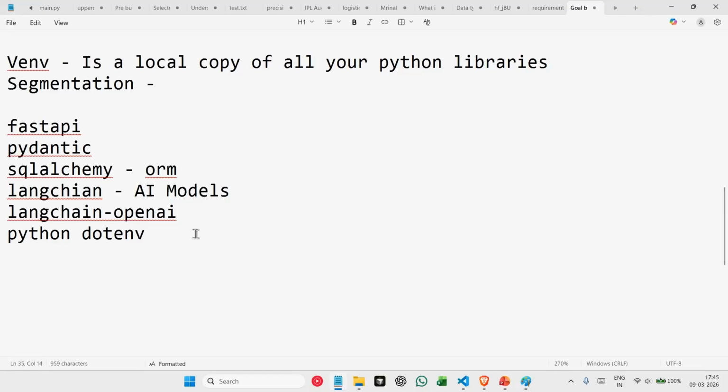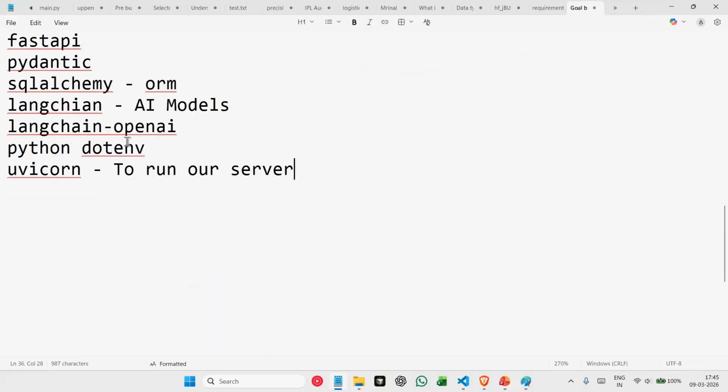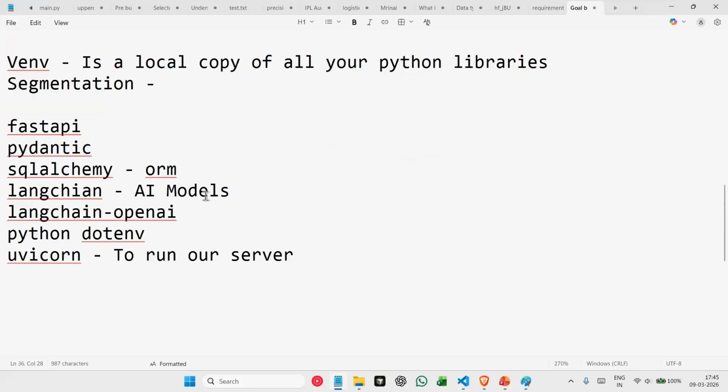Okay. Now in this, we'll be using one more library, which will be Uvicorn. Now, what is Uvicorn? Uvicorn is basically something we are using to run our server. You can consider this like how we have the Python interpreter to run your Python code. We will be using Uvicorn to run our server. Okay. Because the server has to be persistent, right? A server has to be constantly running. So for that, we will be using Uvicorn. It is basically running your server. And yeah, for now, these will be the libraries that we'll be using.